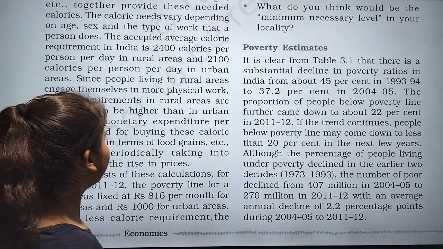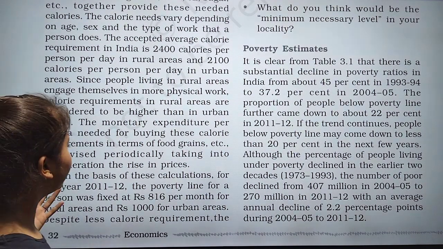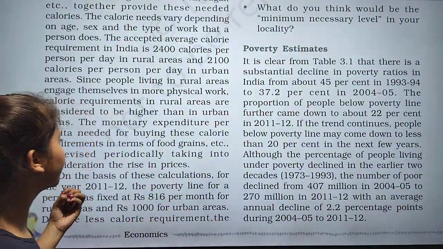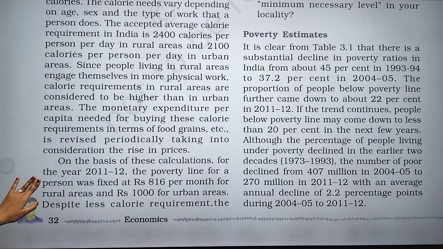The monetary expenditure per capita needed for buying this calorie requirement in terms of food grains etc. If we eat food grains, they provide us energy, or we can say calories.